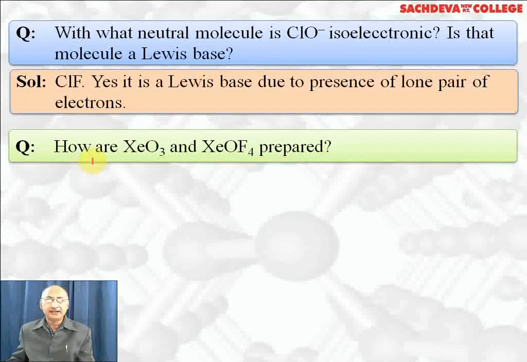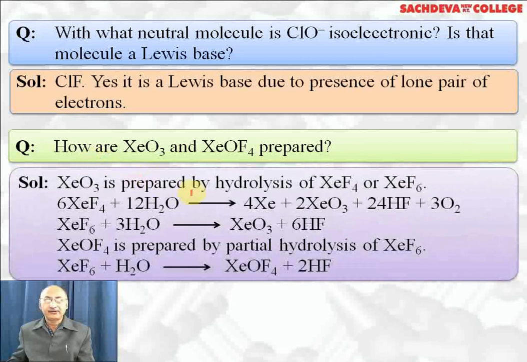How are xenon trioxide and xenon oxytetrafluoride prepared? Xenon trioxide is prepared by hydrolysis of XeF4 or XeF6. 6 moles of XeF4 plus 12 H2O gives 4 Xe plus 2 XeO3 plus 24 HF plus O2. It can also be prepared by complete hydrolysis of XeF6. If it is completely hydrolyzed with 3 moles of water, we get xenon trioxide and 6HF. Whereas XeOF4 is prepared by partial hydrolysis of XeF6. If XeF6 is treated with 1 mole of water, 2HF will be removed and we get xenon oxytetrafluoride.